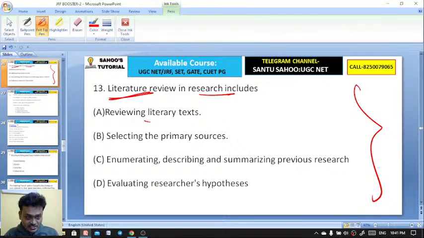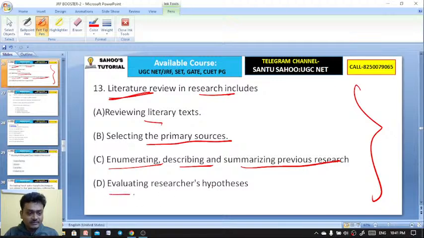Reviewing the literary text, selecting the primary sources, enumerating, describing, and summarizing the previous research, or evaluating the research hypothesis. What is a literature review? What is the lacuna? What is the gap in the previous research? That is your literature review.